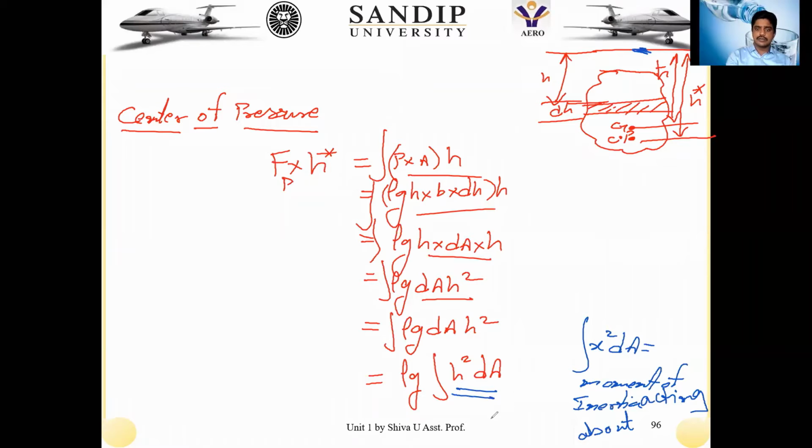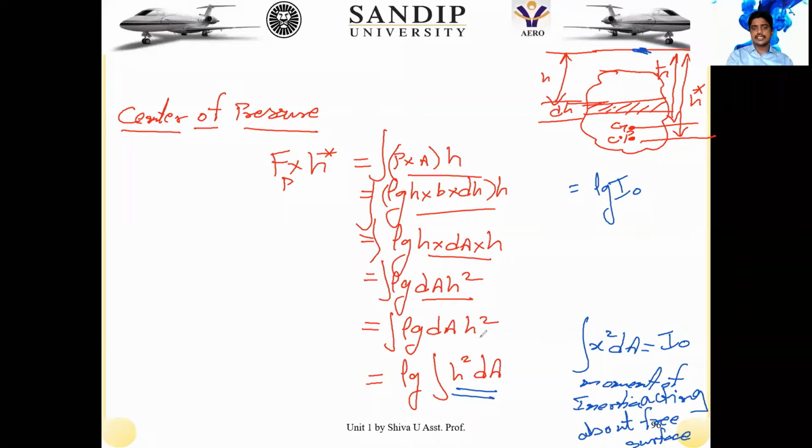So what we can write from this is that the integral of h square dA will become I naught. So it will become rho g I naught, where I naught is the moment of inertia acting about the free surface.